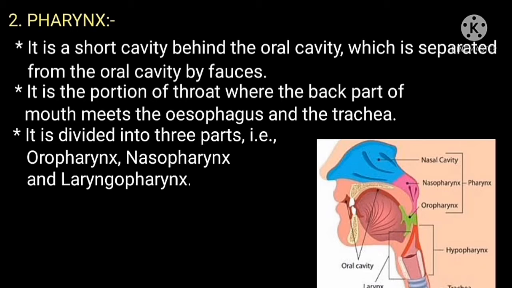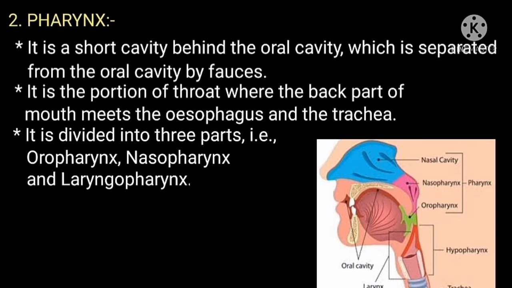Oropharynx is the part of throat at the back of mouth behind the oral cavity. It plays an important role in mastication, bolus formation, and swallowing. Nasopharynx is the upper part of throat behind the nose. An opening on each side of nasopharynx leads into ear. It plays an important role in transferring air from nose to larynx.